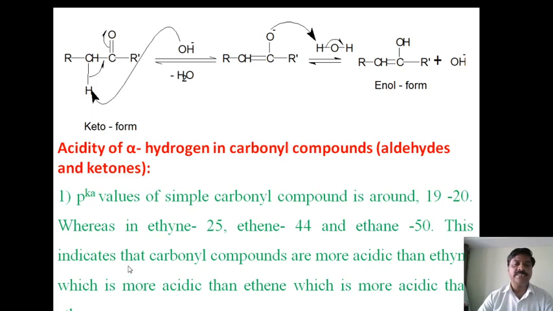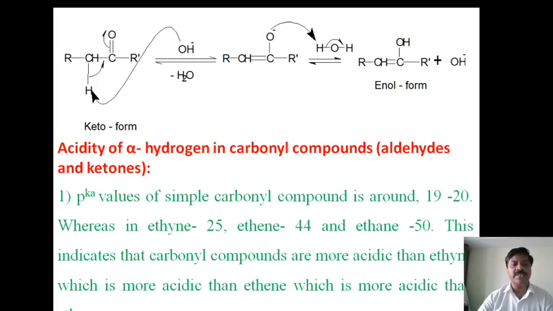This indicates that carbonyl compounds are more acidic than ethane, which is more acidic than ethene, which is more acidic than ethane. As the pKa value increases, the acidity decreases; the lower the value of pKa, the higher the acidity. Ka is nothing but the dissociation constant of a weak acid.